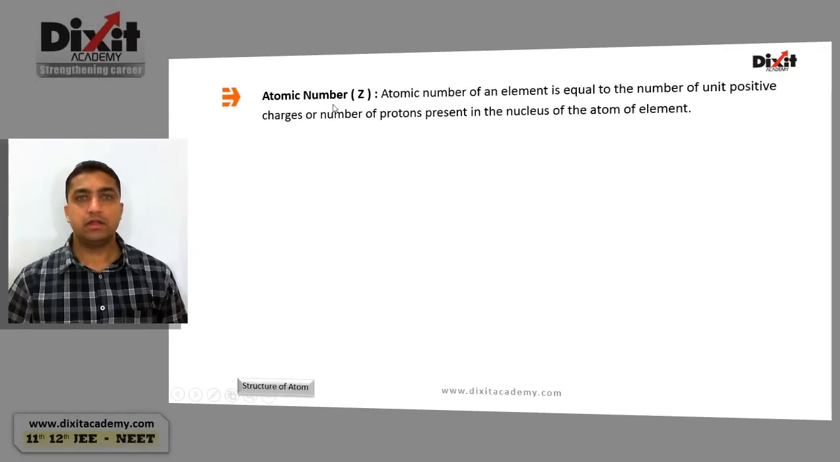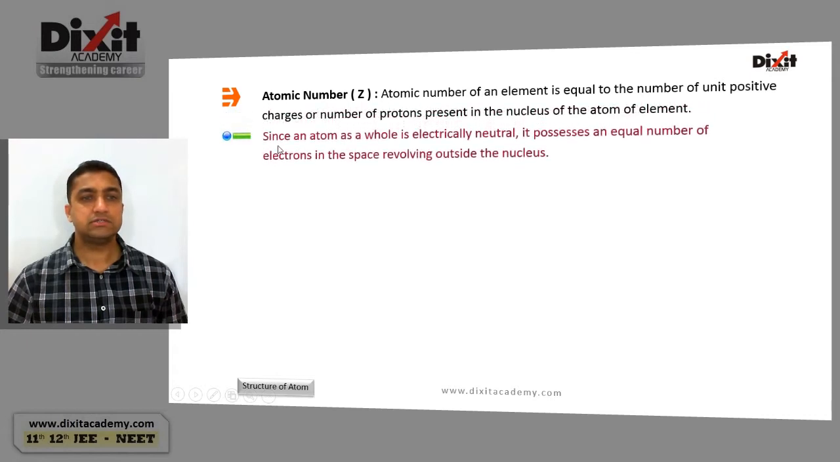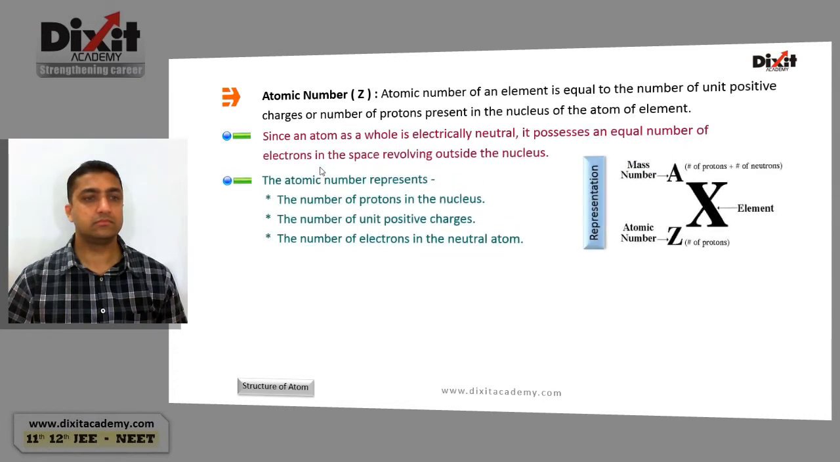Atomic number, it is denoted by the letter Z. Atomic number of an element is equal to the number of unit positive charges or number of protons present in the nucleus of the atom. Since an atom as a whole is electrically neutral, it possesses an equal number of electrons in space revolving outside the nucleus. Atomic number represents the number of protons in the nucleus, the number of unit positive charges, and the number of electrons in the neutral atom.